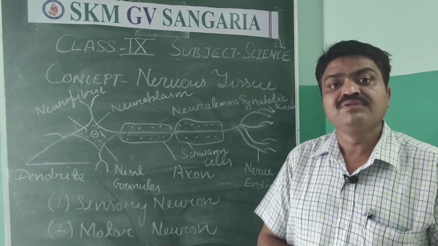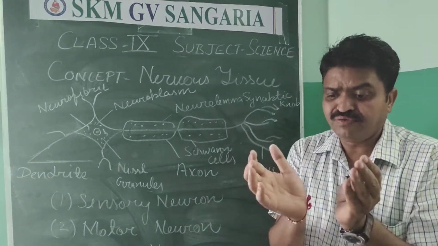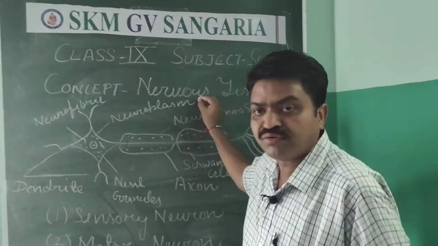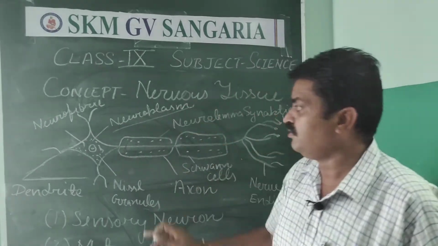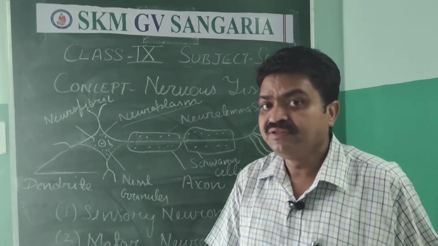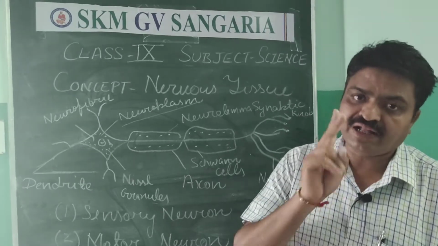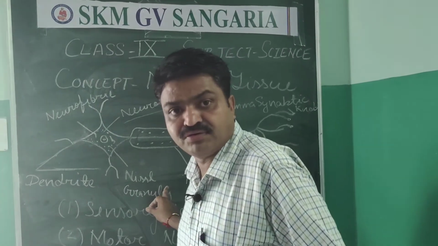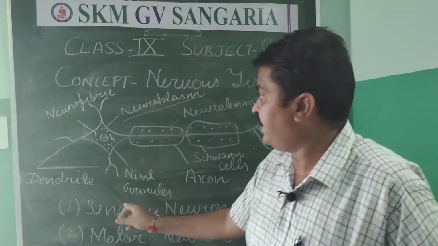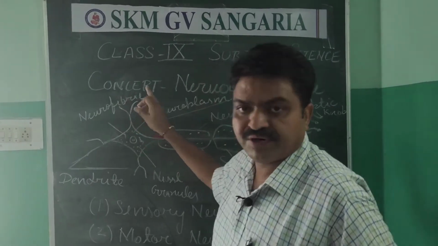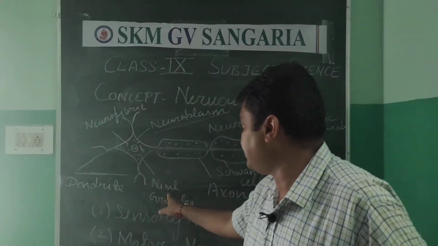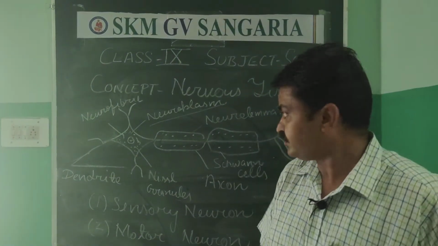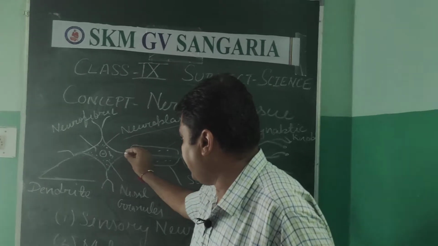In the cyton, there is a fluid-like medium. That fluid-like medium is known as neuroplasm. What do we call that? Neuroplasm. And with this, there are two main structures also found inside the nerve cell: Nissl granules and neurofibers. So neurofibers and Nissl granules are found only in the nerve cell.